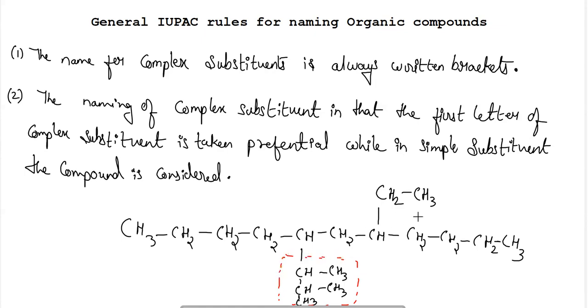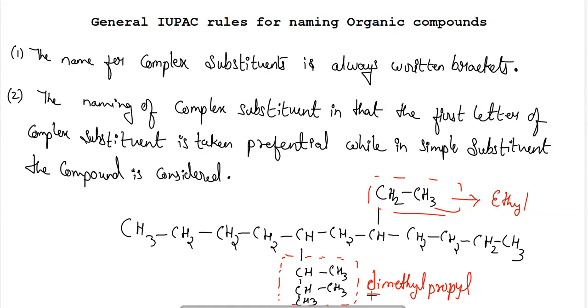This one is the complex one and this one is the simple one. The simple one is ethyl, and the complex one is dimethylpropyl. We consider the first letter of the complex one, D, and it is given preference over E, because in alphabetical order D comes before E.